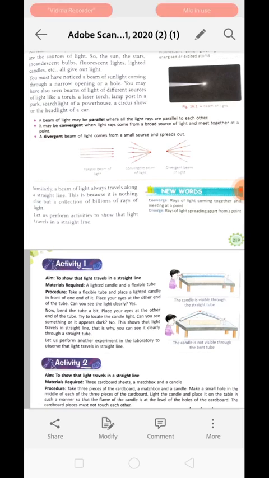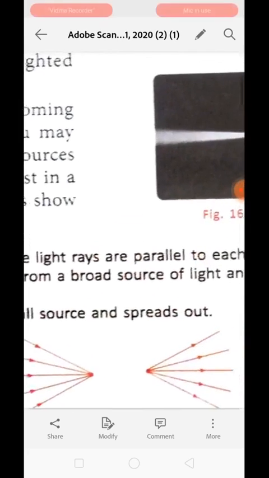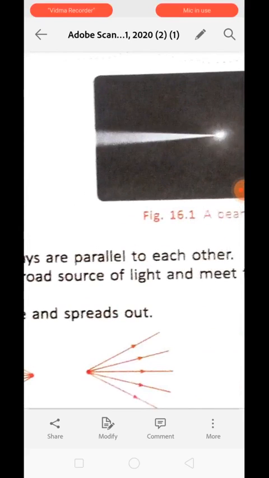Now you must have noticed a beam of sunlight coming through a narrow opening of a hole like this. Right? Beam of light when falling on the narrow opening, it comes like this. You may have also seen the beam of light in different sources of light like torches, a laser torch, lamp post, etc. A circus show or headlight of the car also show different kind of beam of light.